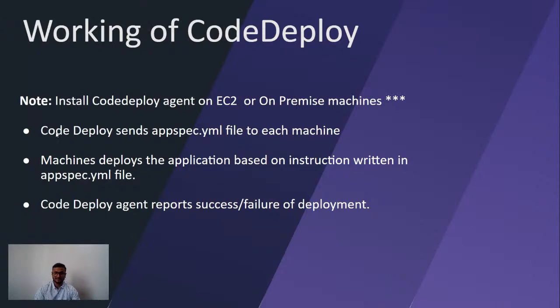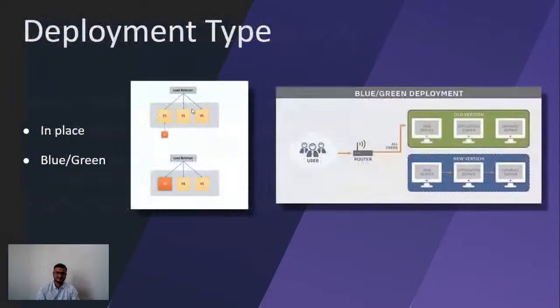Then CodeDeploy first sends this appspec file to each machine which is running the deploy agent. Then these machines will deploy the application based on the code that we have written. And if anything fails or succeeds, it sends the response back to CodeDeploy. So like this, the communication happens.